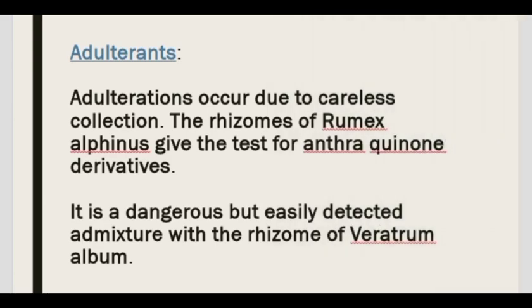Adulterants of GENTIAN. Adulteration occurs due to careless collection. The rhizomes of Rumex alpinus give the test for anthraquinone derivatives. It is a dangerous but easily detected admixture with the rhizome of Veratrum album.